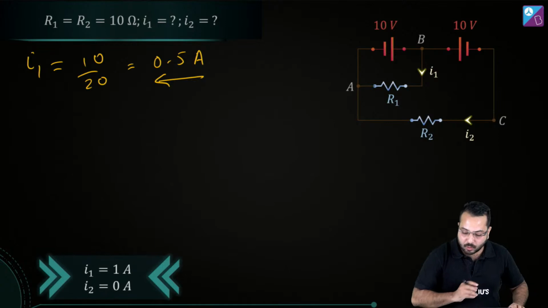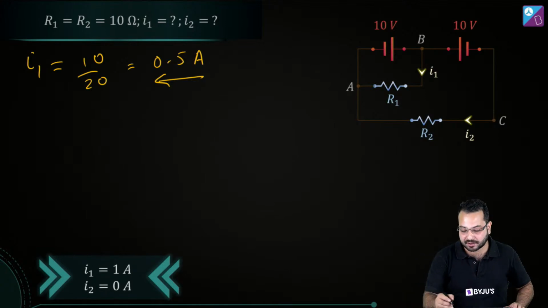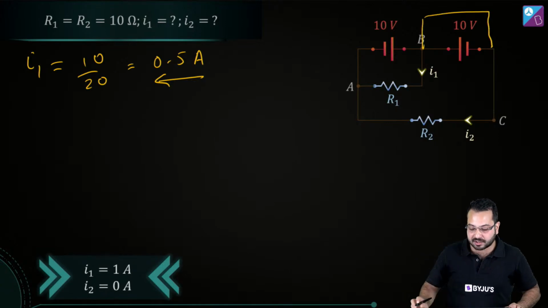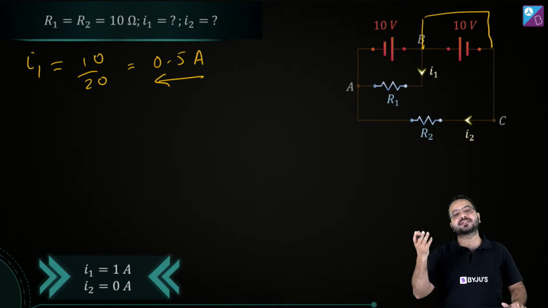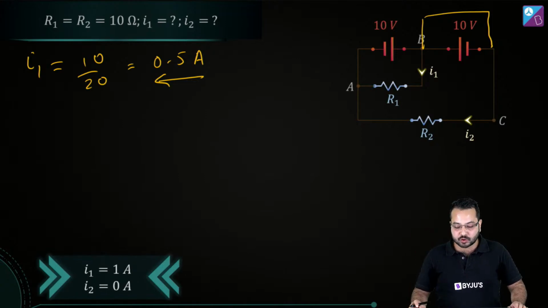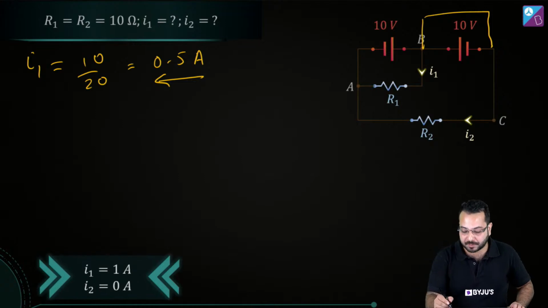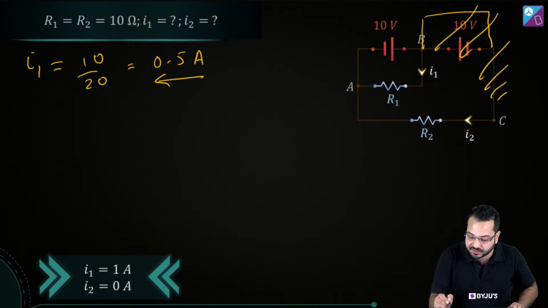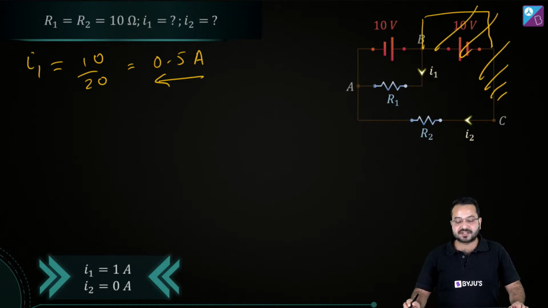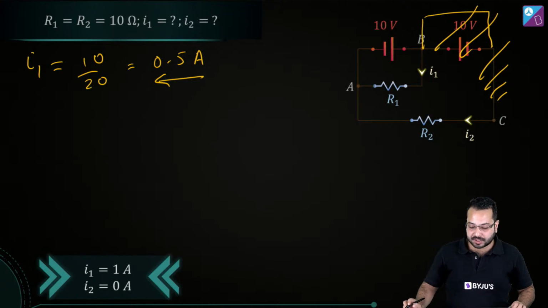And now what we're going to do is we're going to short the next battery. So when I short this battery, it is non-existent for me. It is not going to serve any purpose for me. So I'm going to throw it out of the circuit. Is that clear?